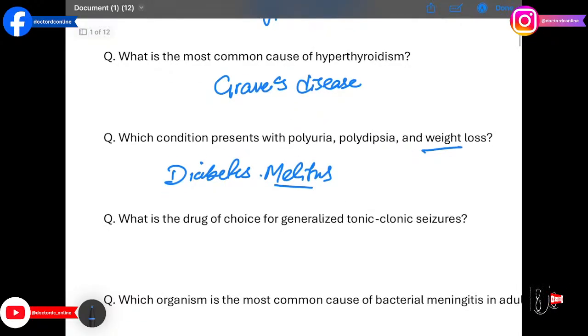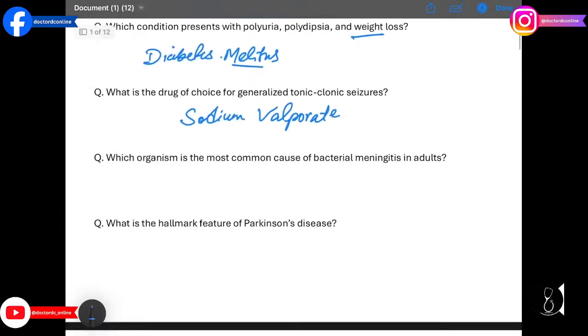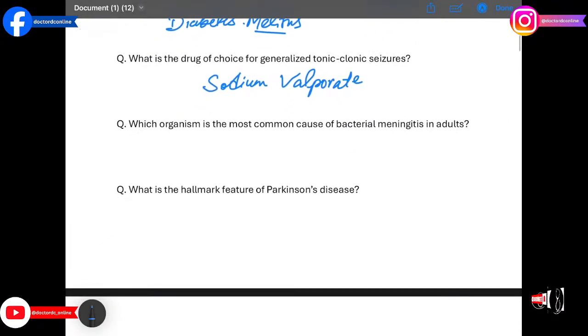What is the drug of choice for generalized tonic-clonic seizures? The answer is sodium valproate. It stabilizes neuronal membranes, effective for primary generalized seizures. The next question is, which organism is the most common cause of bacterial meningitis in adults? The answer is Streptococcus pneumoniae. It causes acute meningitis with fever, neck stiffness, and altered consciousness.